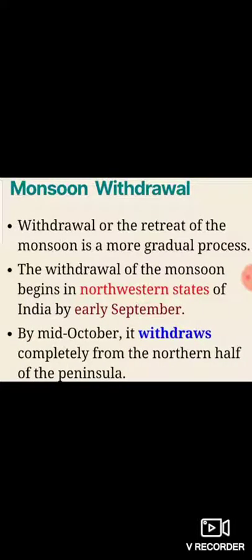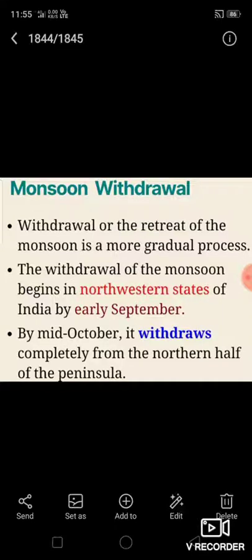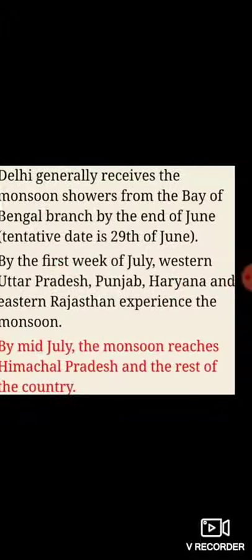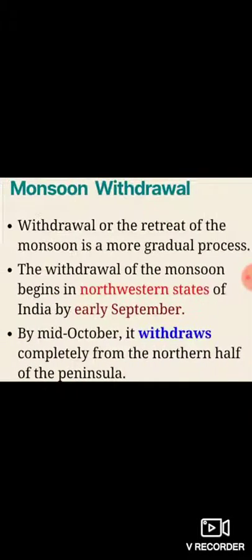Now, monsoon withdrawal. Withdrawal or the retreat of the monsoon is a more gradual process. The withdrawal of the monsoon begins in the northwestern states of India by early September. By mid October, it withdraws completely from the northern half of the peninsula. The withdrawal from the southern half of the peninsula is fairly rapid. By early December, the monsoon has withdrawn from the rest of the country.